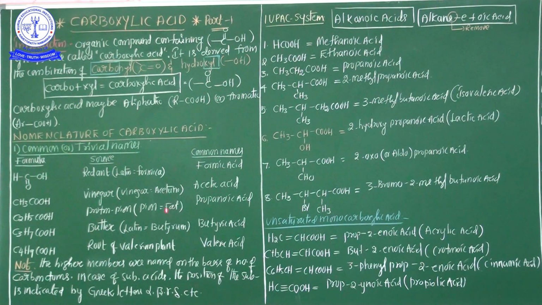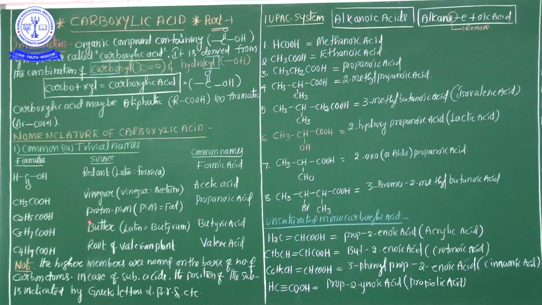So my dear students, ultimately the common names of carboxylic acids are generally derived from the sources of origin. These source names are decided by Latin or Greek words. Keep it in your mind. Vinegar in Latin is acetum, and acetum gives acetic acid. Clear, ma'am?